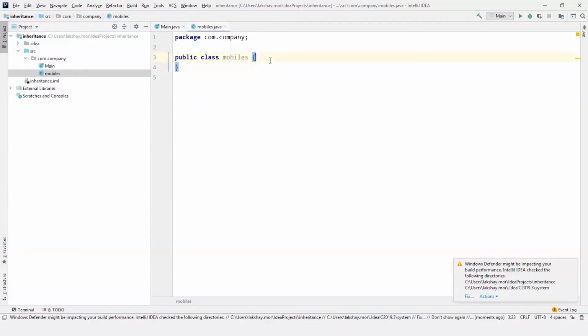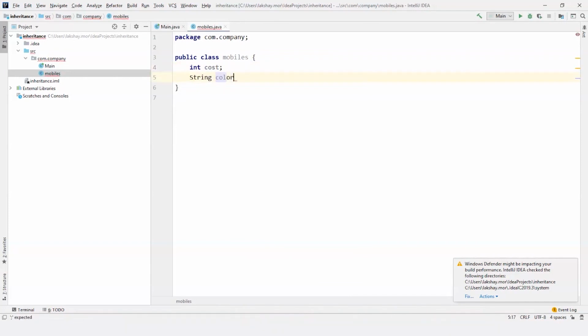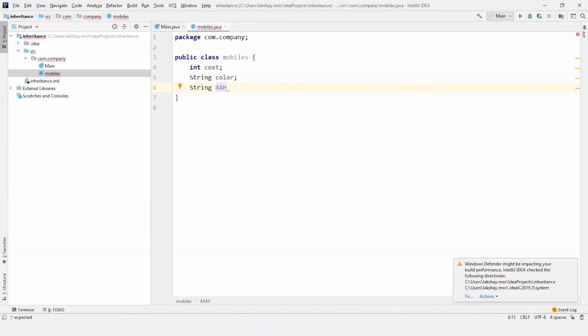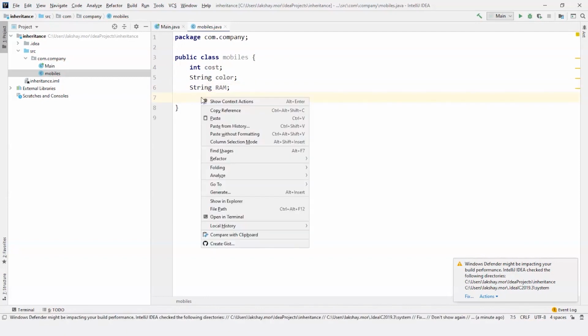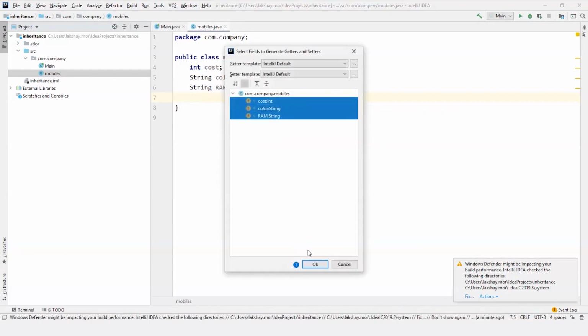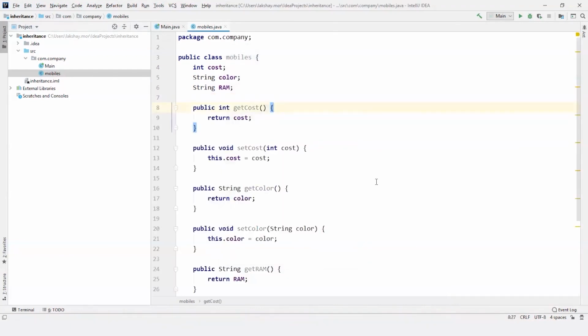So what are the features in mobiles to start with? The cost of the mobile, the color of the mobile, and the RAM of the mobile. I am making it a string because I'm going to write GB as well, so that's why string. And now let's use getters and setters for this. Select all and OK. So we have our first class, Mobiles, here.